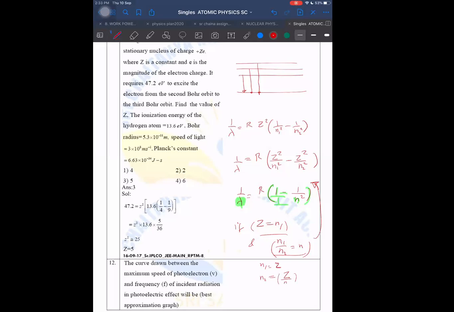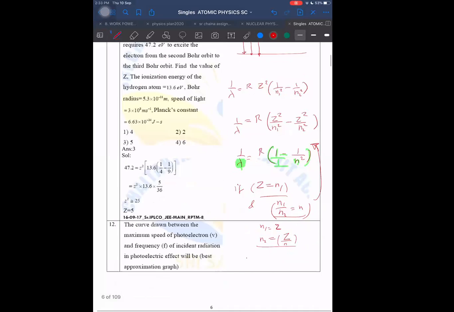Okay, yes, I think we can understand that. For example, let us say helium. For helium, Z is what? Z is 2. So if Z is 2, then what should we take as the n2 from which we have to make the transition? What is happening here? Wait a second. It is not making sense to me. Wait a second, let me think. n2 is n by Z, sir. n2 is n by Z.